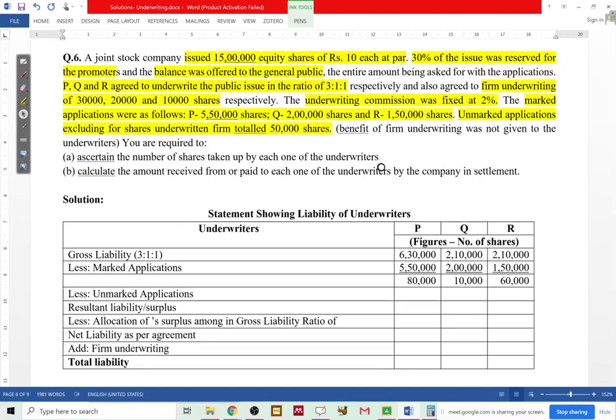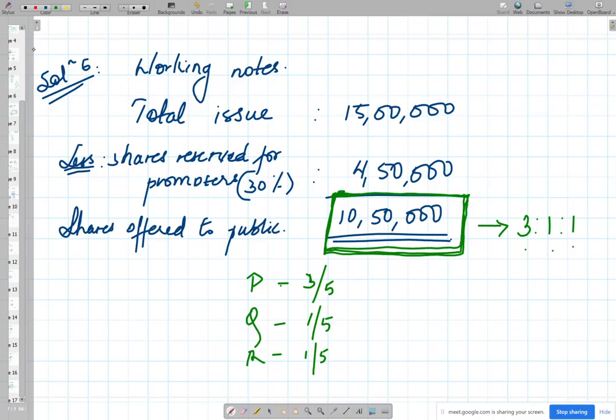What are they saying? Unmarked applications excluding for the shares underwritten firm, meaning firm underwritten shares, or firm underwriting. Unmarked applications received from public were 50,000 shares. So next working note. This is your first working note for gross liability. Second working note for unmarked applications.